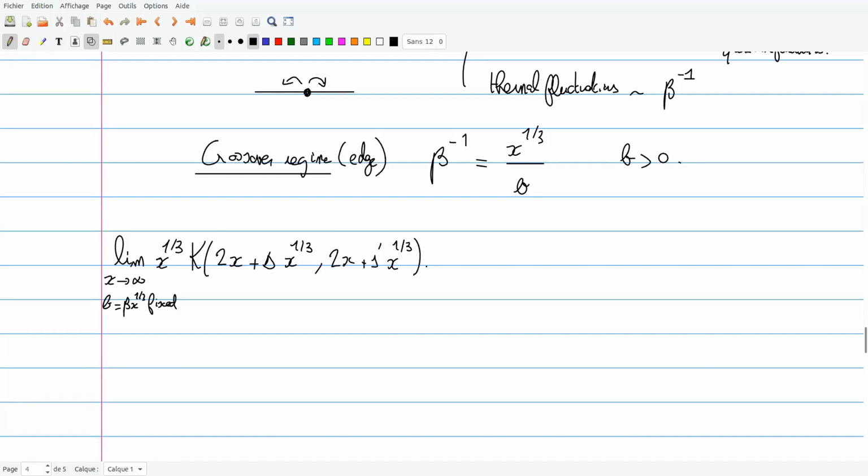And the result is the same finite temperature Airy kernel that Gregory has written in this lecture, which is this.